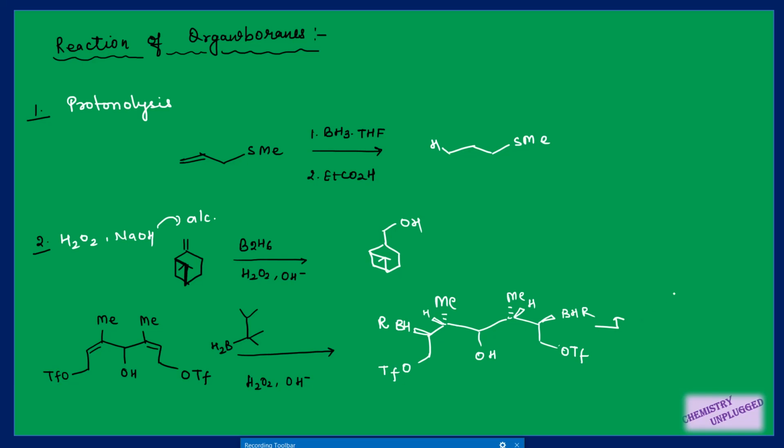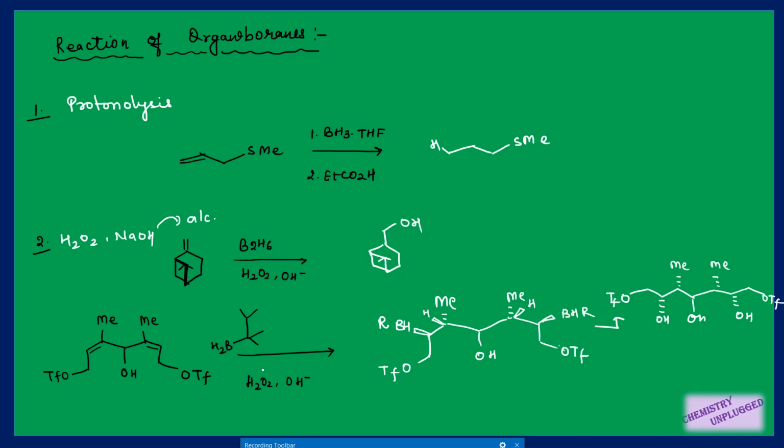So what type of structure will you get? This group will go like this, and this group, this BHR, which on reaction with H2O2 and NaOH will become OH, will go below the plane, because we have rotated this carbon. That is why we are getting this type of configuration, right? So in this way you can use alkaline H2O2.